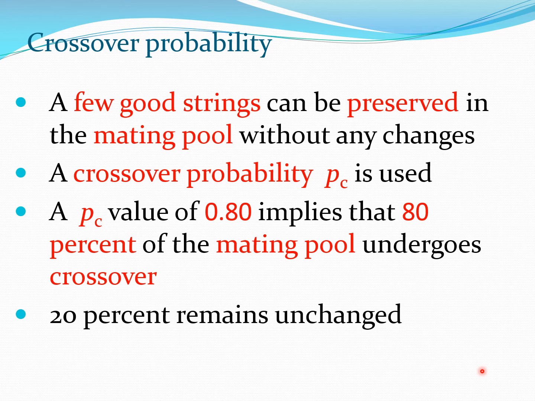So maybe we can preserve a few good strings in the mating pool without any changes, and typically a probability PC is used to determine the percentage of the mating pool where we perform this reproduction function and cross the genetic material. A typical value of PC is 0.8, which is widely used. That would mean that 20% of the strings are not changed.